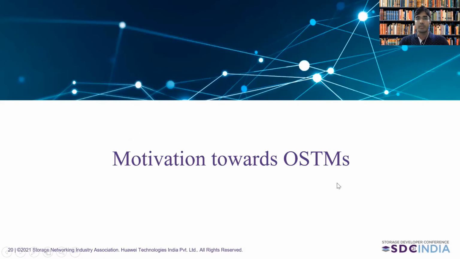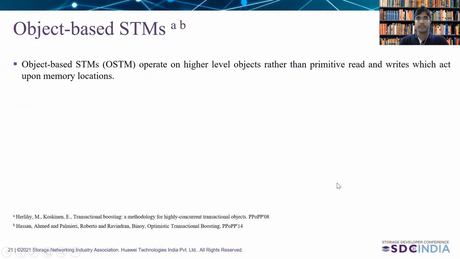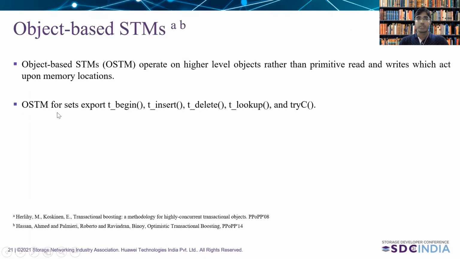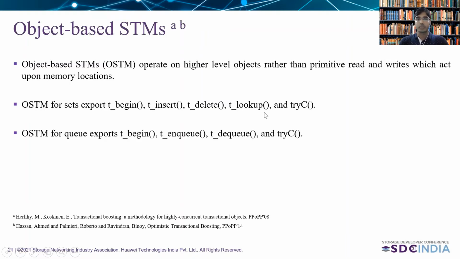Now let's talk about the motivations towards object-based STMs. Before that, what are object-based STMs? Object-based STMs operate on higher-level objects rather than primitive reads and writes, which act upon memory locations. OSTM for sets exports transactions begin, insert, delete, lookup, and tryCommit. For queue, it exports begin, enqueue, dequeue, and tryCommit. For stack, it exports begin, push, pop, and tryCommit.